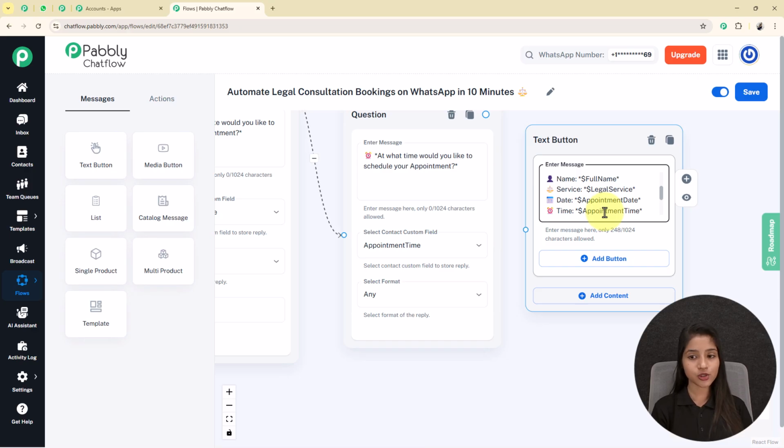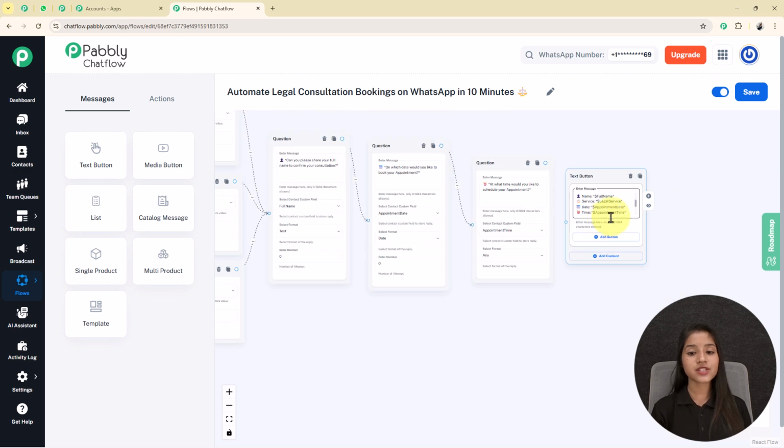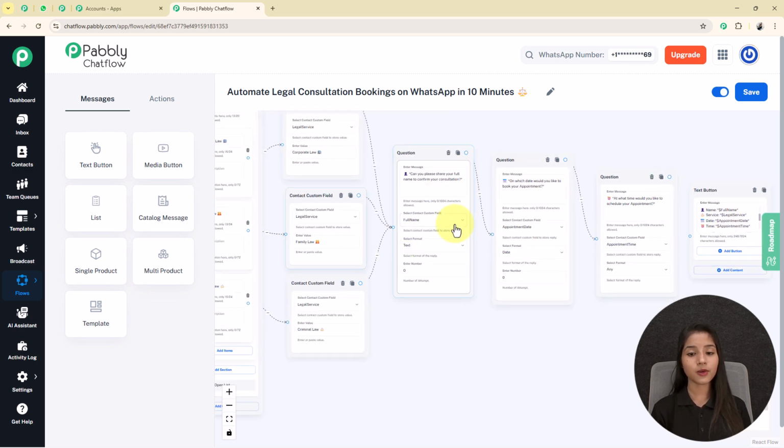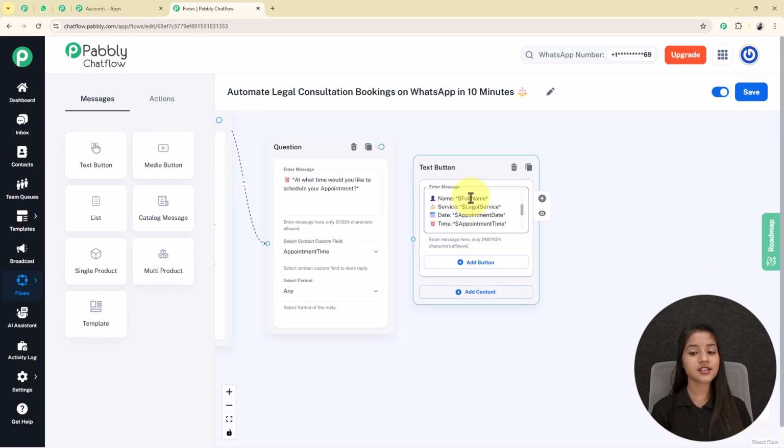You can see I have used a dollar symbol before the full name, legal service, appointment date and time also, because with the help of this symbol my bot will reply to my users dynamically. Whenever they share their full name here, then with the help of this contact custom field node my bot will capture their response and reply to them by mentioning their name in this place. This is the same for the legal service and appointment date and time also. After that I am connecting this circle to this message.